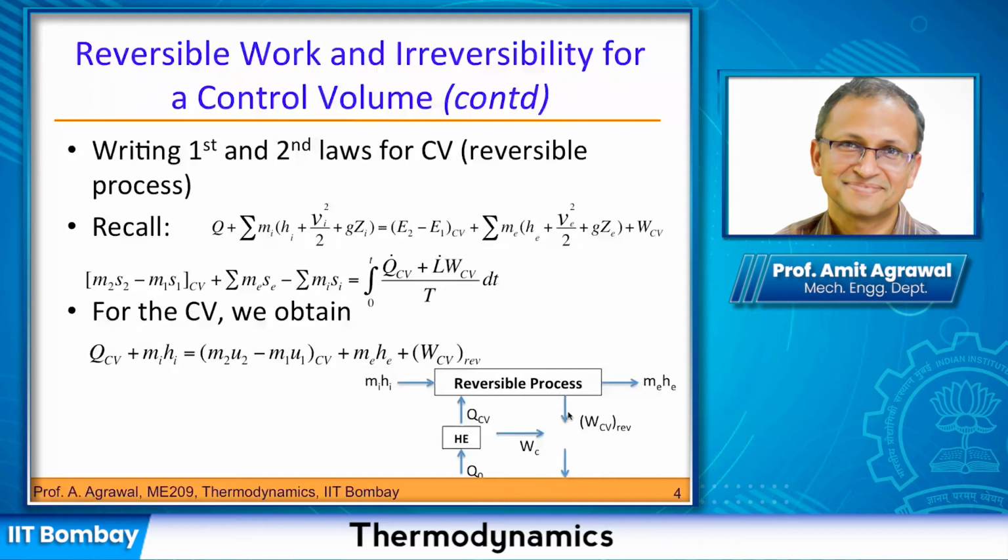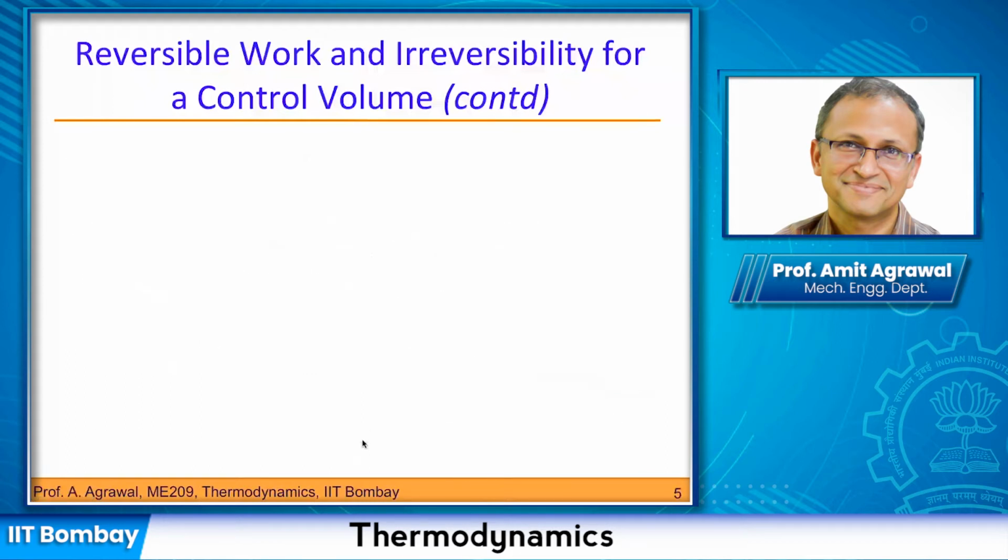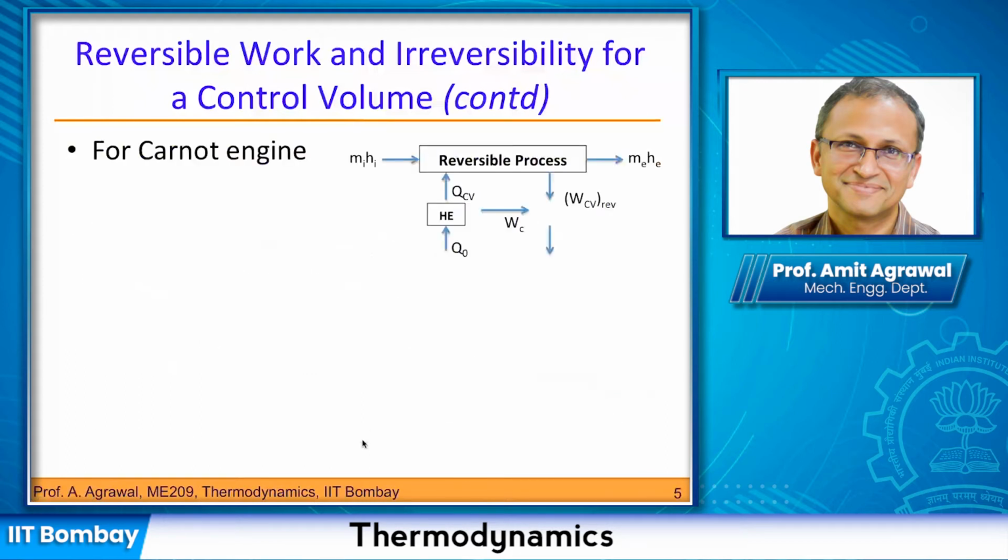And if we write out the second law, it will give us this equation here, where again we have gotten rid of the two summation signs. And of course, we have put the lost work as 0 because everything is reversible. For the sake of simplification, although this was not really required, I have integrated QCV dot and gotten this QCV. Now we are going to write out an equation for the Carnot engine as well.